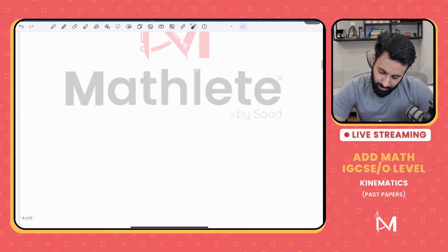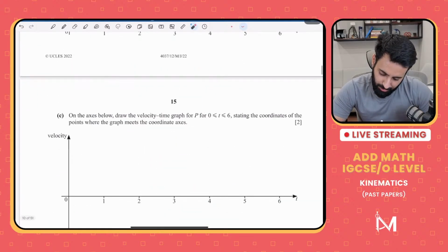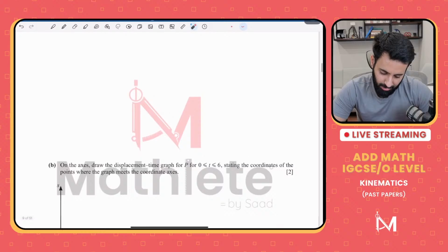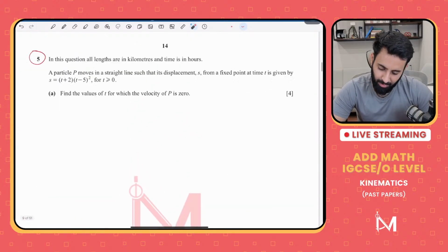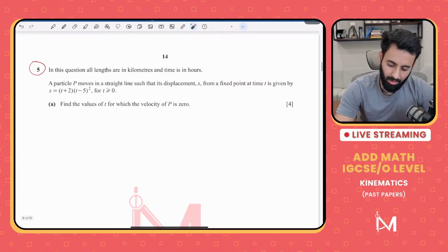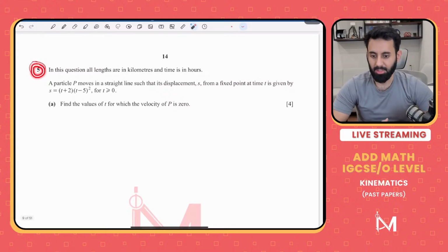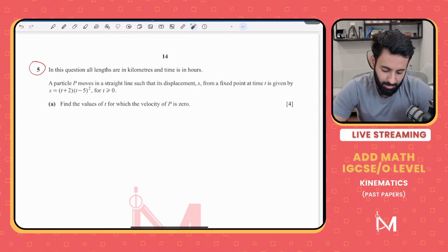And I would like to do one of those questions where we have to make a graph. Yeah, in fact, let's do this question. This question came in recent years. Yeah, it came in May, June 2022. And it became a very discussed question. A lot of people struggled with this question. Let's see.